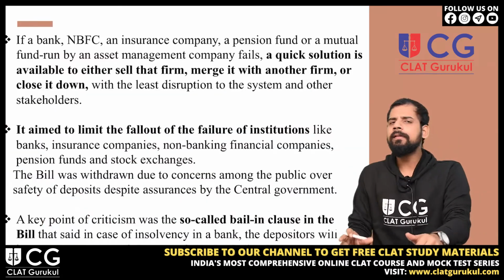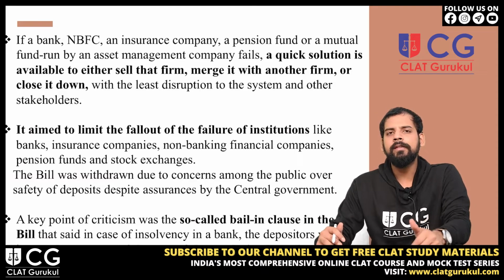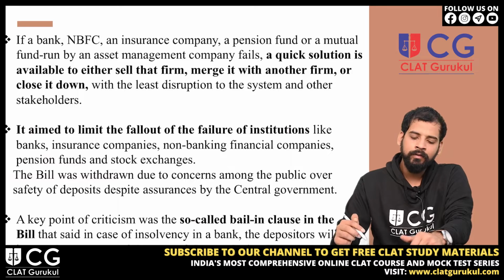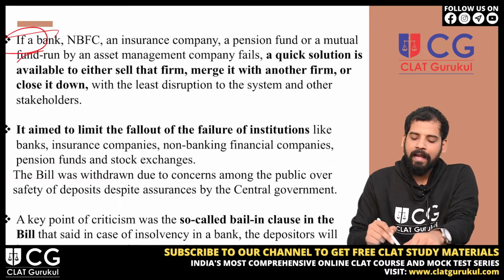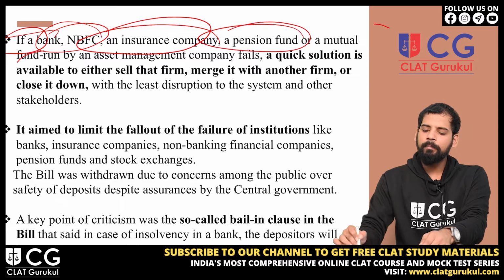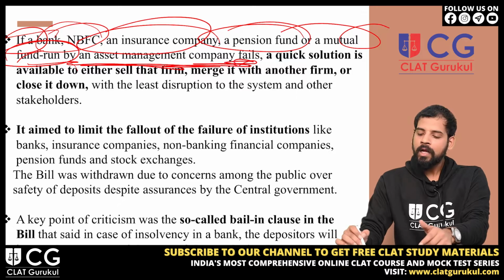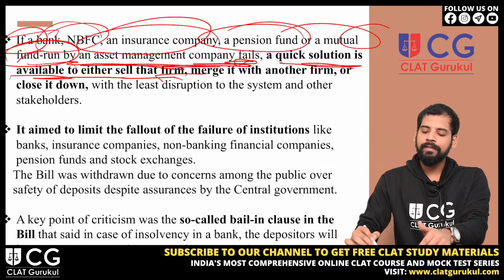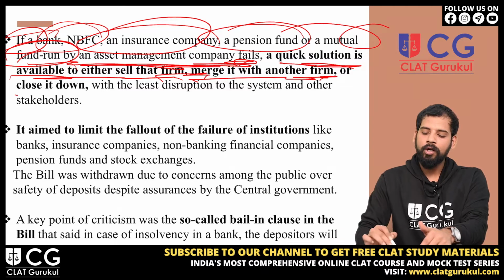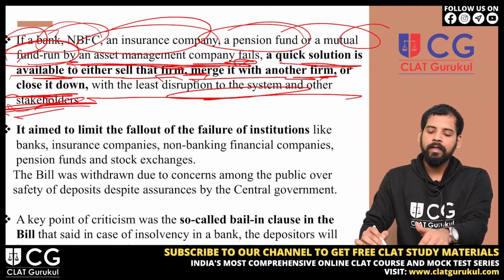Now, let's discuss the key provisions mentioned in this bill. First, if a bank, NBFC, insurance company, pension fund or a mutual fund run by an asset management company fails, a quick solution is available to either sell that firm, merge it with another firm or close it down with the least disruption to the system and other stakeholders.